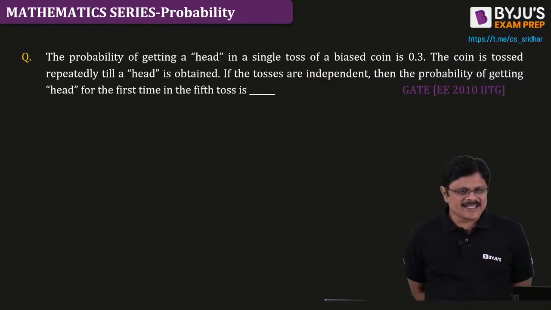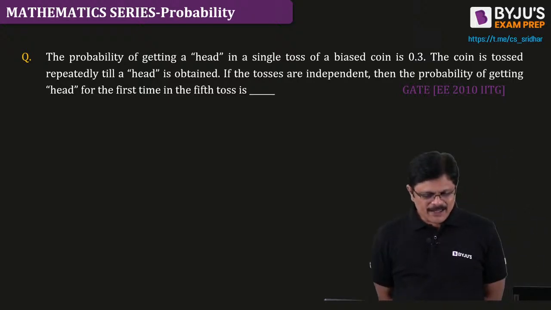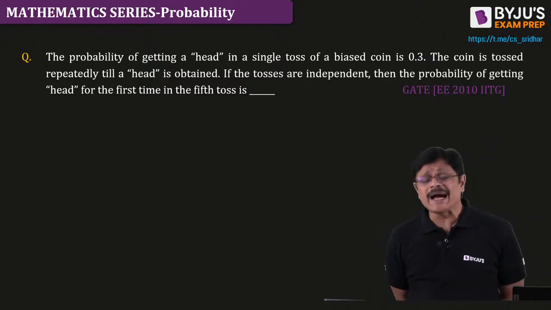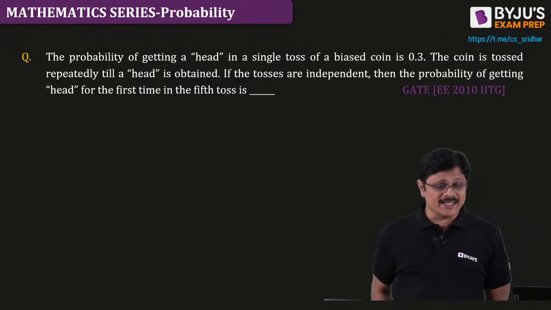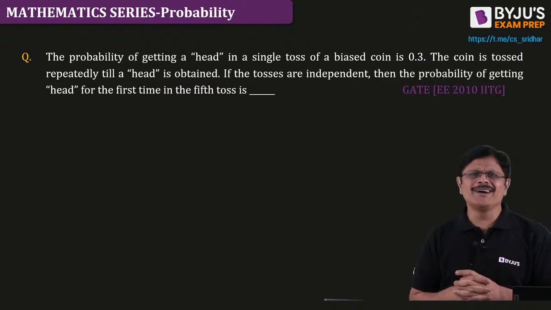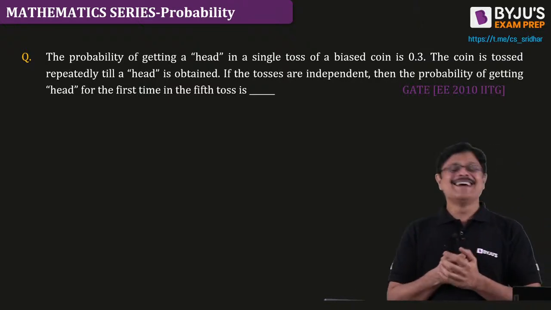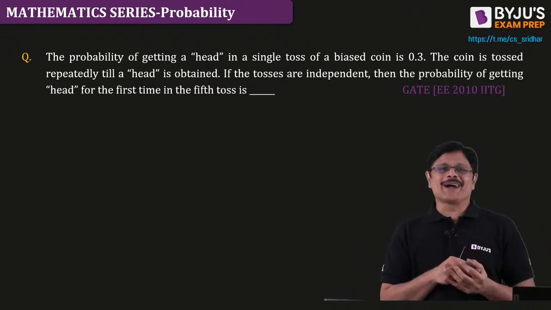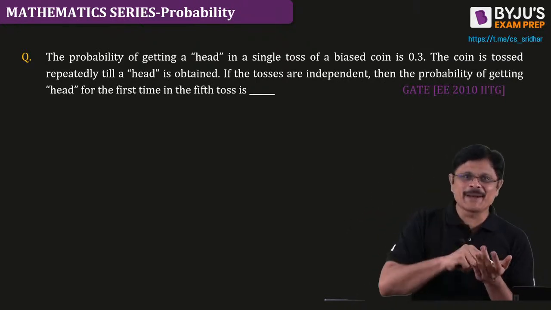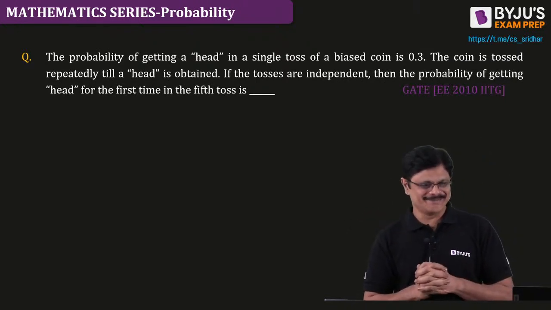Next question. Please answer this question. The probability of getting a head in a single toss of a biased coin is 0.3. See, it is a biased coin. Replaced with the same card, not with a 100 rupee note. See, taken and replaced, I mentioned the same card only.